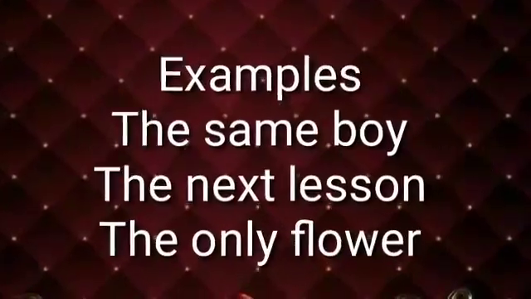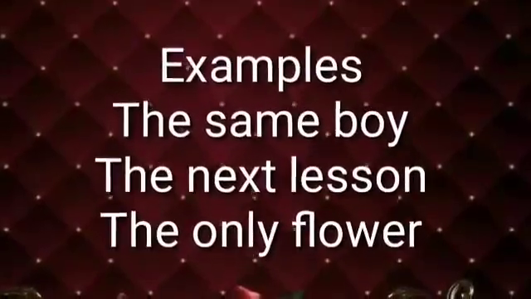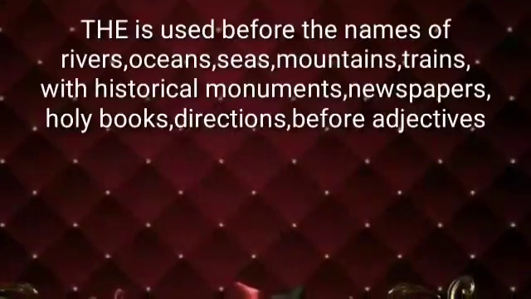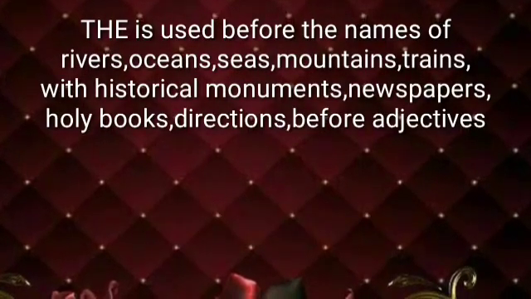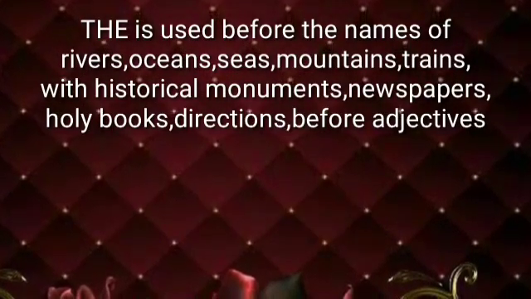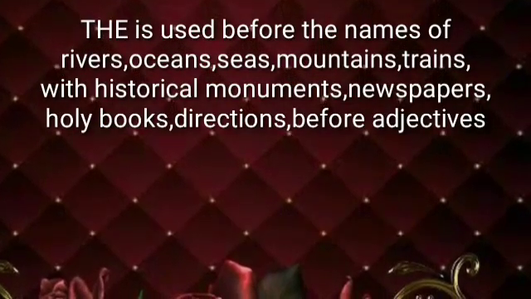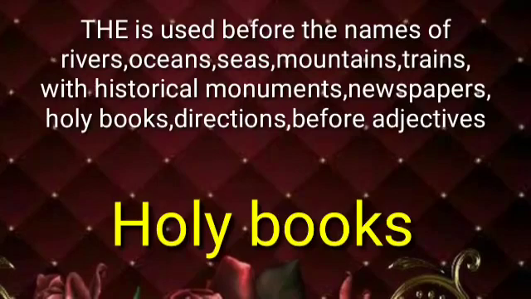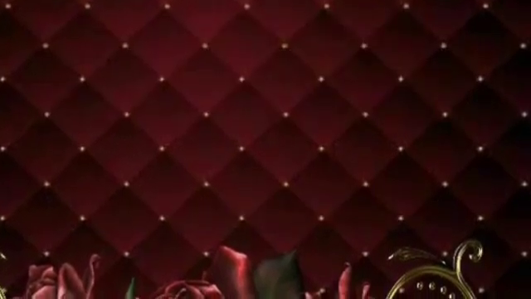For example, the same boy, the next lesson, the only flower. The is used with names of rivers, oceans, seas, mountains, trains, historical monuments, newspapers, holy books, directions, and before adjectives in the superlative.